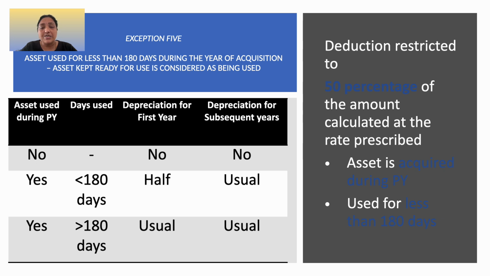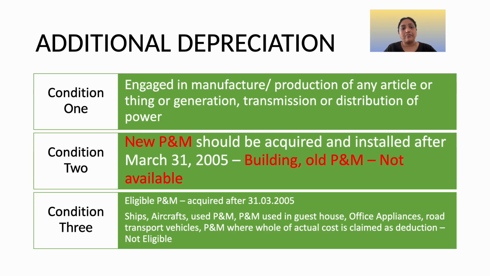In the first year of the use, if the assets were used by the assessee for a period less than 180 days, then only 50% depreciation can be claimed by the assessee. But if the assets were used for a period more than 180 days, then 100% depreciation can be claimed by the assessee. 100% depreciation can be claimed by the assessee in any of the subsequent years.